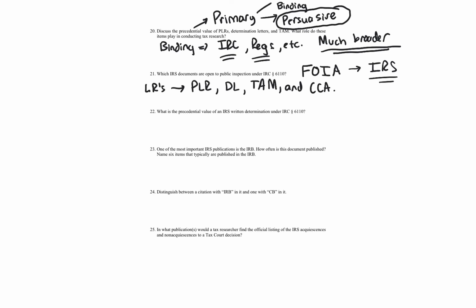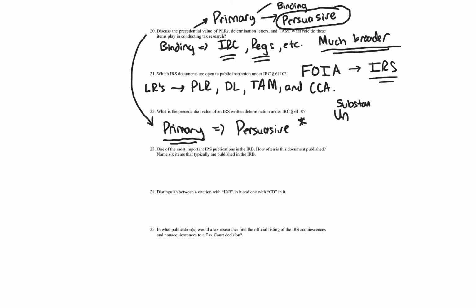Question 22. What is the precedential value of an IRS written determination letter under 6110? So again, as I said up here, it's considered a primary authority, and it's persuasive. It cannot be binding. You have to have something else. Now, I want to stress this because primary authorities matter for the substantial understatement penalty.